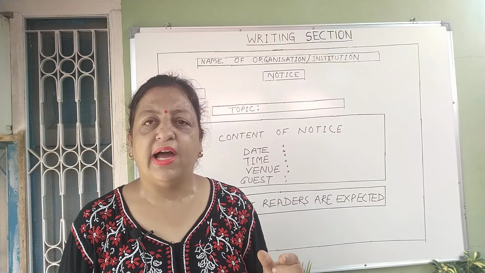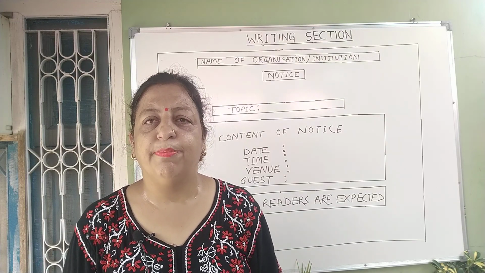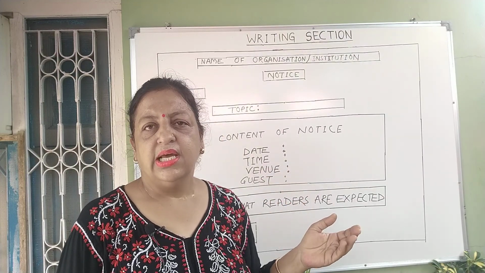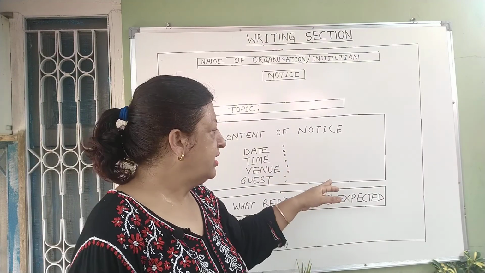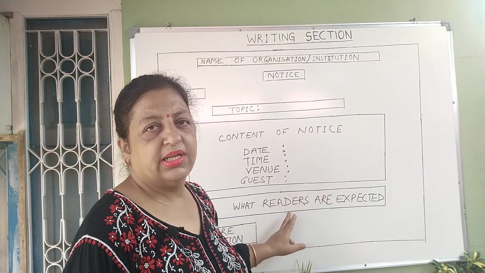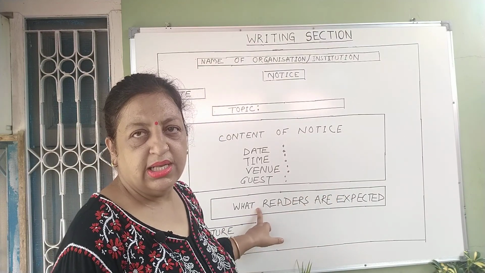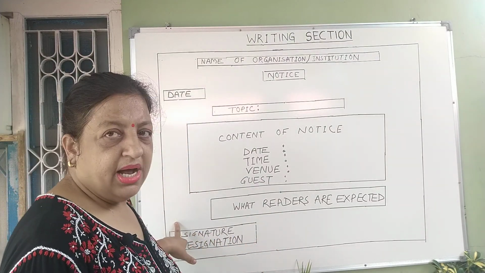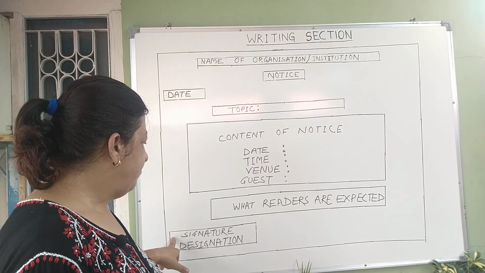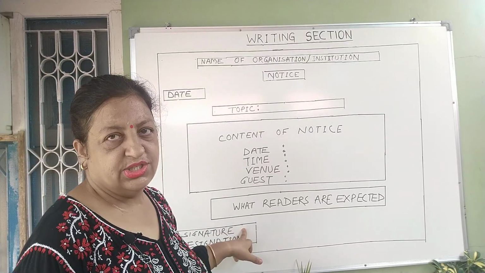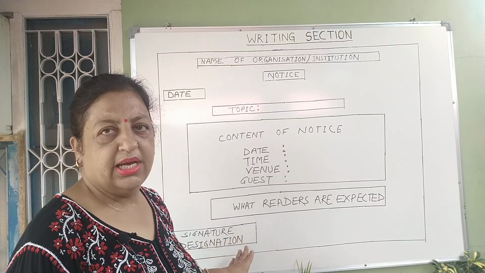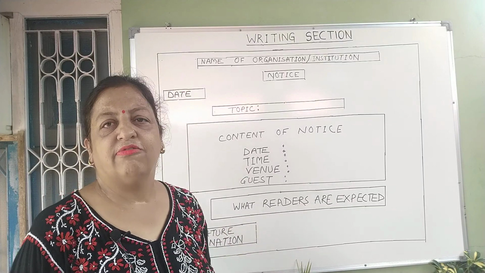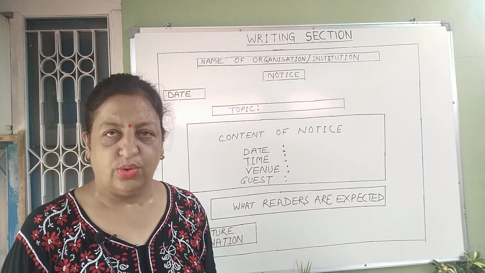When you provide all the information here, after that, in the concluding 2 lines, you have to write what you are expecting from the people who are reading the notice. Basically, they would be students or the common public. So what they are expected to do should be written in 2 lines in the concluding lines. After that, at the end, the left hand margin will be used again. First of all, you have to do the signature. In the signature, you have to write the complete name of the person who is writing the notice, and after that, the designation of the person who is issuing the notice.